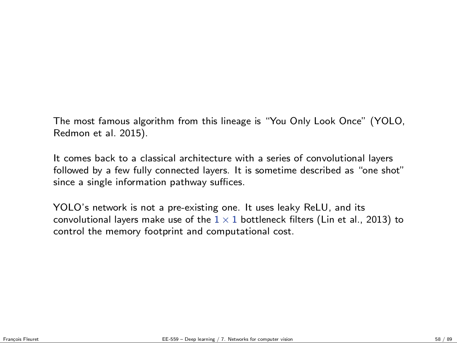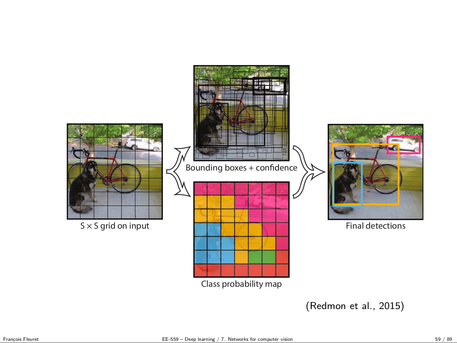It's absolutely remarkable. So the way YOLO works, it splits the input image into a grid. This is a meta parameter, but the default is 7 by 7 cells, so you have 49 cells. On the one hand, it's going to predict for each one of those cells a bunch of boxes for objects that would have their center in this cell. And in parallel, it's going to produce for every cell a posterior distribution over the classes. And combining the two, you make a decision. So if you are confident enough that an object is present, then you would take the best estimate of a box as a prediction of where the object is located.